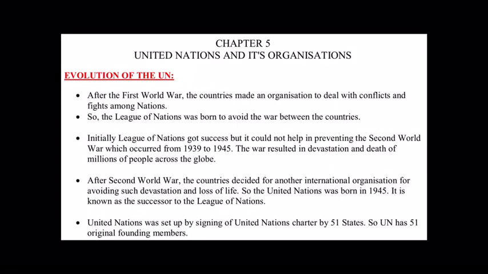countries. Now, initially, this League of Nations got success, but it could not help in preventing the Second World War. It tried to prevent, but anyhow, the Second World War again occurred from 1939 till 1945. This war resulted in a lot of devastation and death of millions of people across the continents, across the globe. Europe was nearly destroyed.